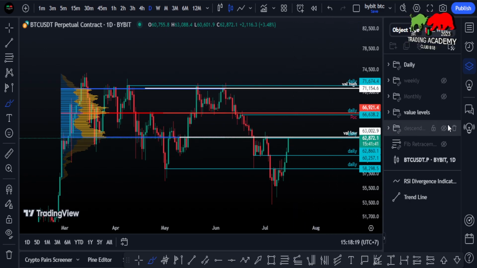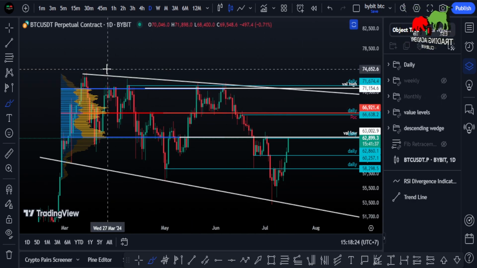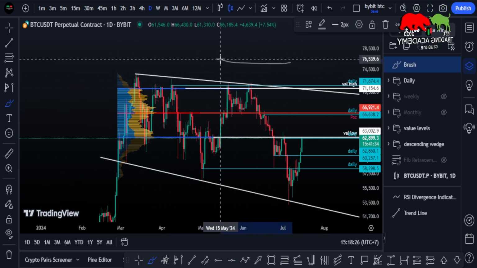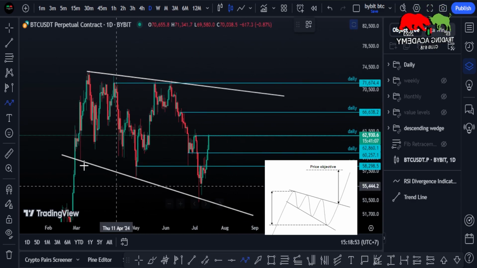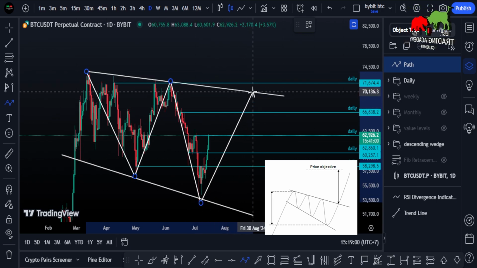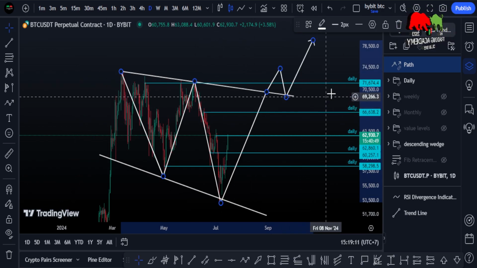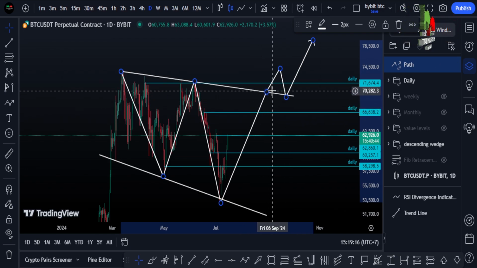Now, if we look on the bigger picture, then we can see also that we have here a descending broadening wedge. So in this case, we see that we bounce between those levels here and looking for higher prices. If this is the pattern that Bitcoin is forming, time will tell if this will play out or not.